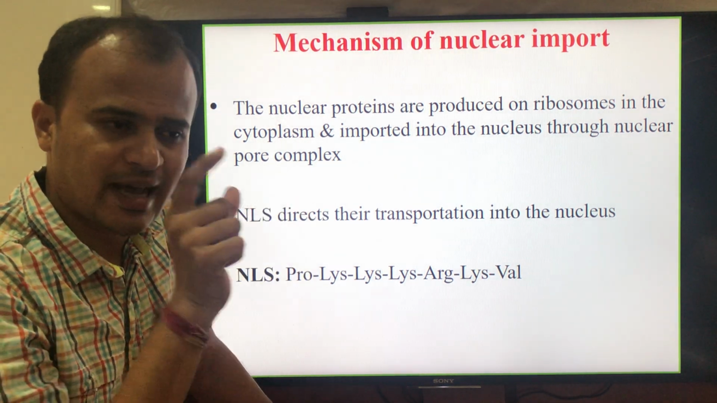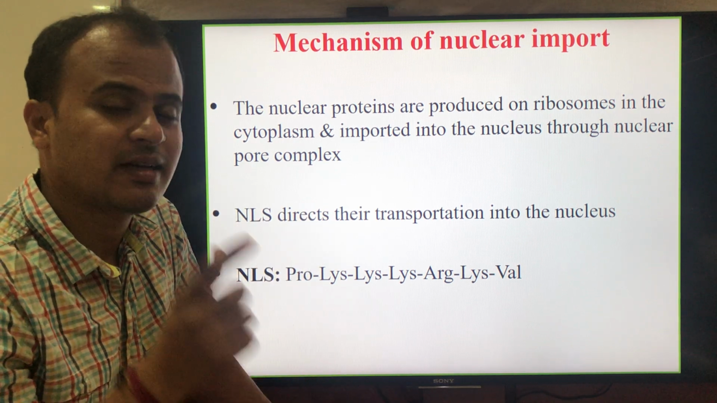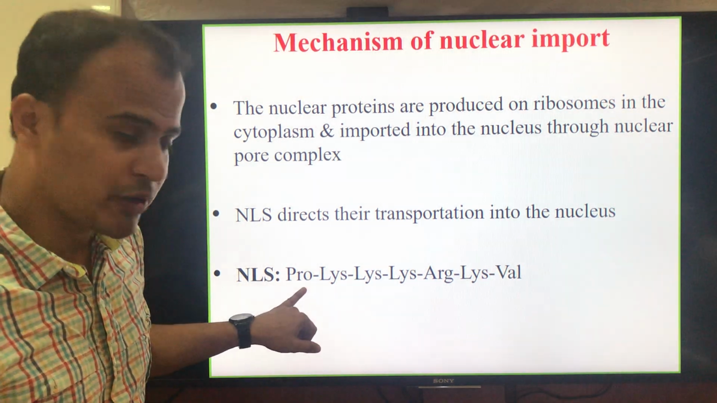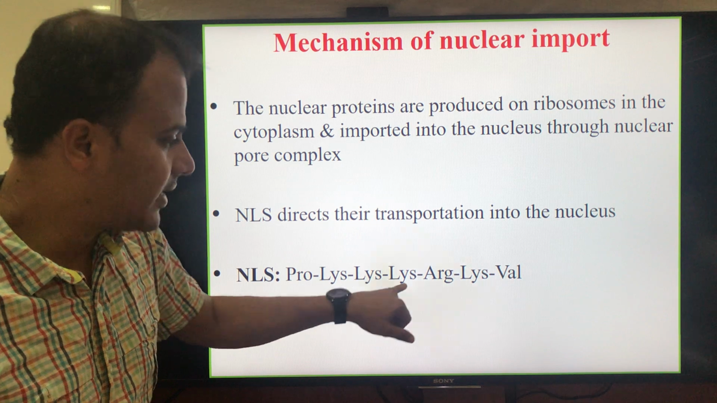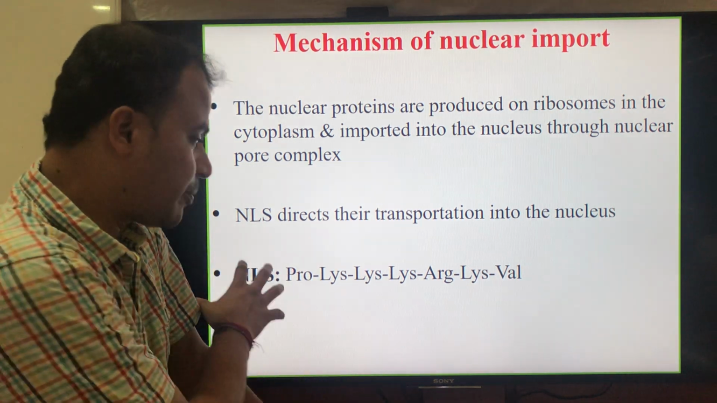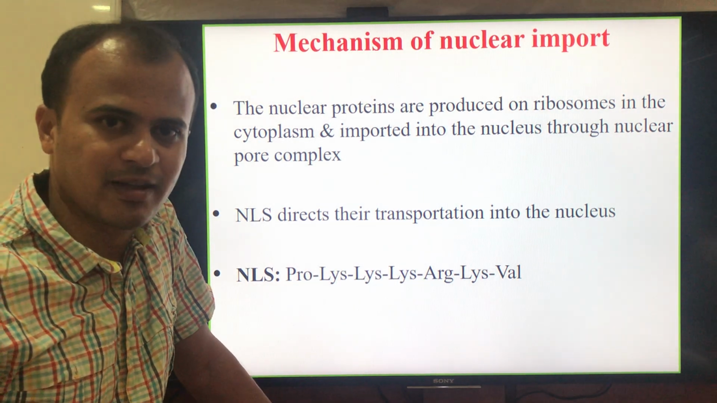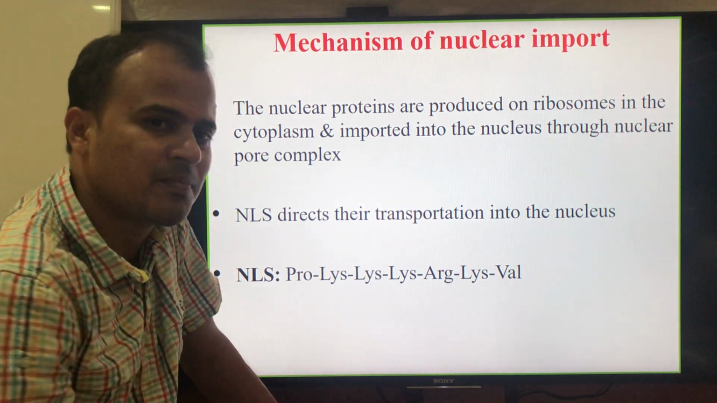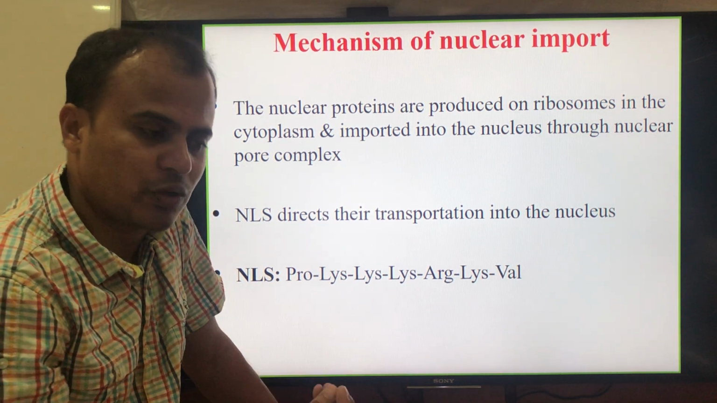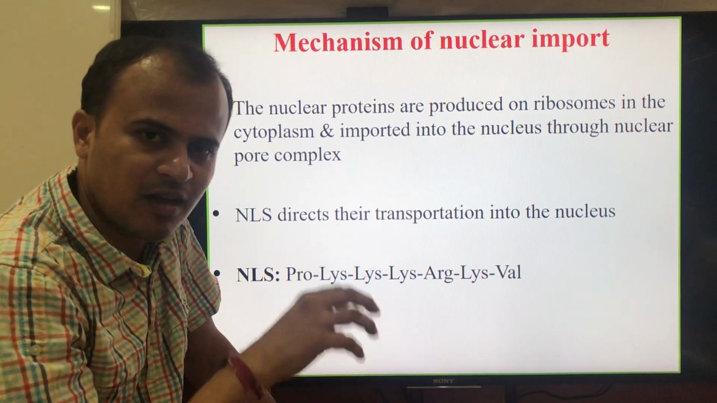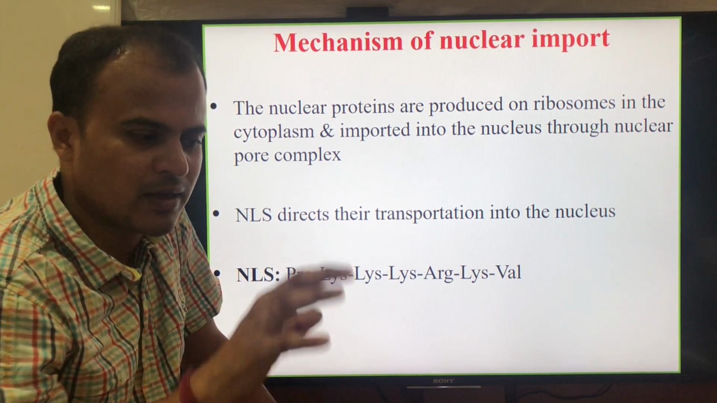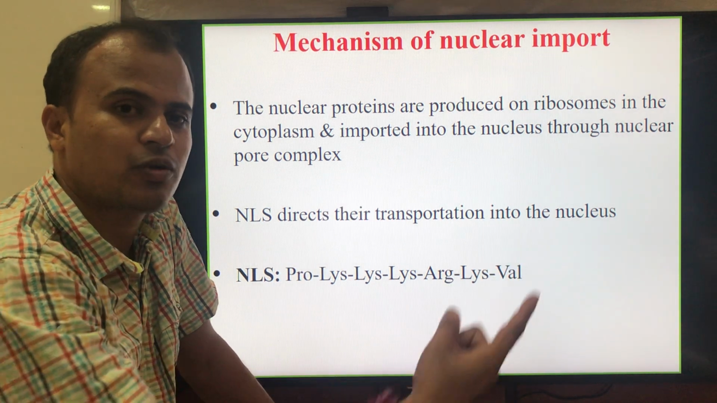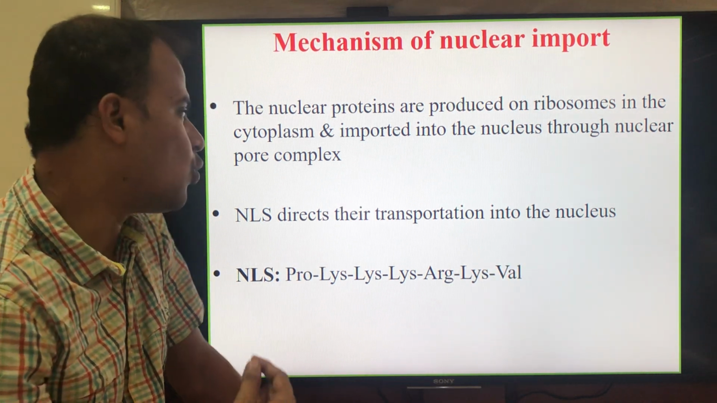If a protein has a specific sequence of amino acids, that sequence is nothing but the NLS. The NLS is proline, lysine, lysine, lysine, arginine, lysine, valine. If a protein carries these amino acids in this sequence, it is understood that this protein will be targeted to the nucleus. This is called the nuclear localization signal. As soon as the protein is synthesized and comes out of the ribosome, the nuclear localization signal decides that this protein is transported into the nucleus. Let's see how.